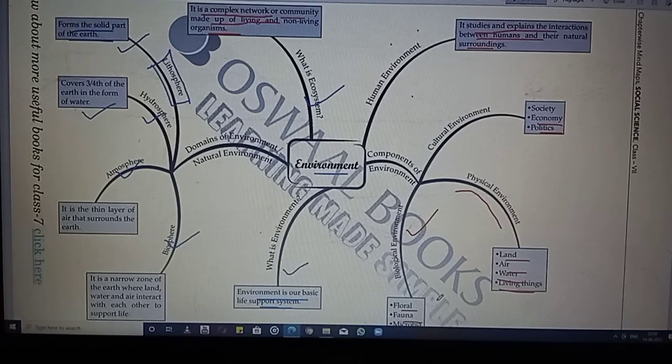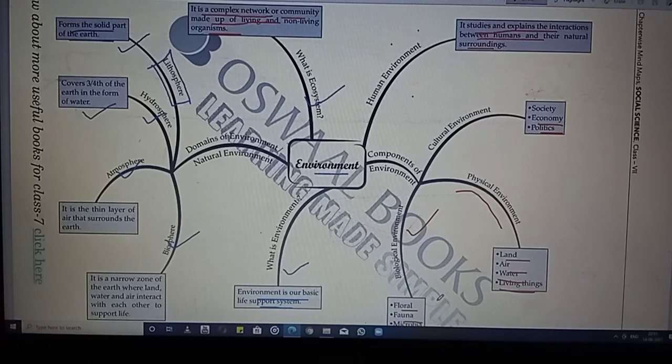Apart from that, we are having the oceans. We are having the Atlantic Ocean, North Atlantic Ocean, North Pacific Ocean, then the Indian Ocean, Southern Ocean, South Atlantic Ocean, South Pacific Ocean. These are the oceans which are present on the earth. These all form the hydrosphere. Next to that, we are having the atmosphere. It is the thin layer which surrounds the earth. It is everywhere, so you cannot say that this particular area on the earth is having the atmosphere. Apart from that, we are having the ecosystem, the relation between the living organisms as well as the relation between the organisms and the surroundings to form a system which is known as the ecosystem.